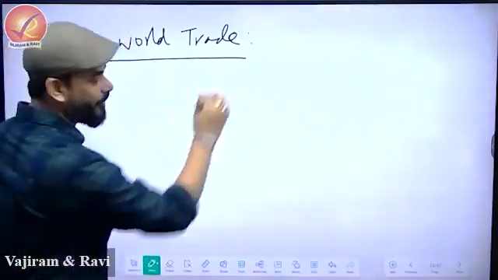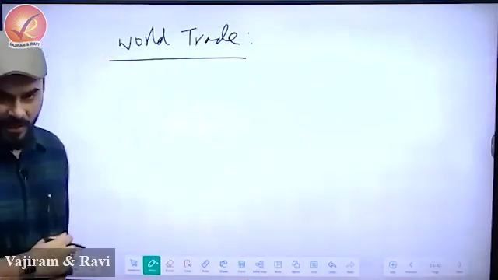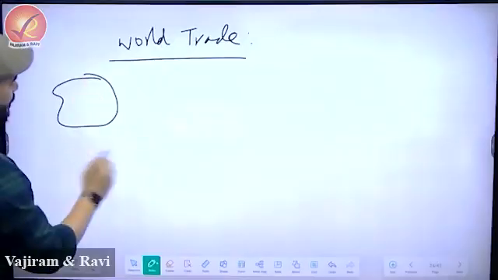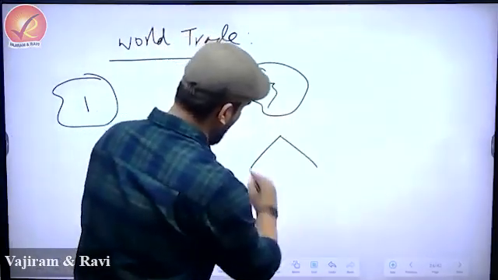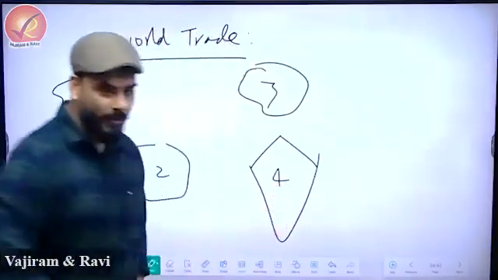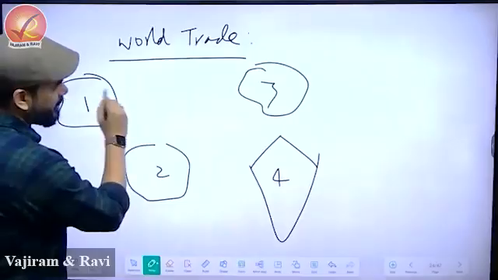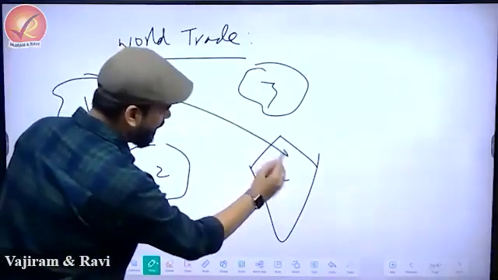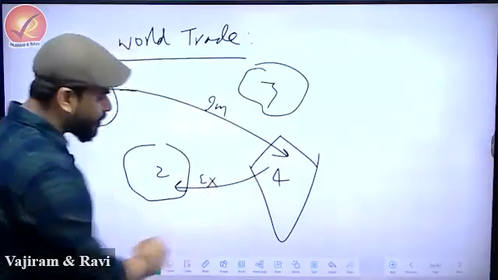But let's see, first of all, qualitatively, without any data, what is the meaning? There is something called world trade. What does world trade mean? For example, country 1, country 2, country 3, and here's our India, unique country, country 4. World trade means that from this country, India imports a few things, to this country, India exports a few things.